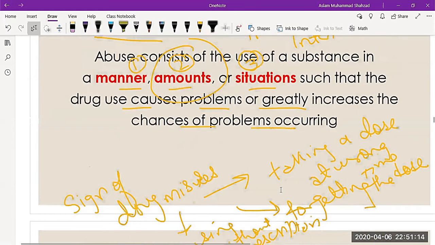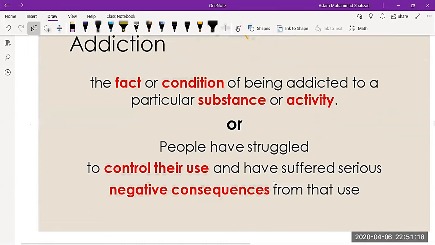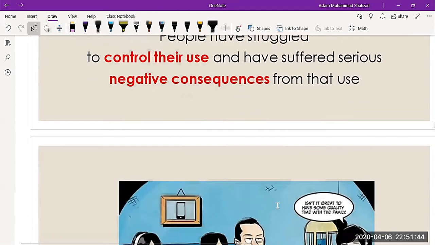Then we need to understand drug addiction. It is defined as the fact or condition of being addicted to a particular substance or activity, or it is also defined as people who have struggled to control or reduce their use and have suffered serious negative consequences. Then the question is, how can we differentiate between drug dependence and drug addiction?